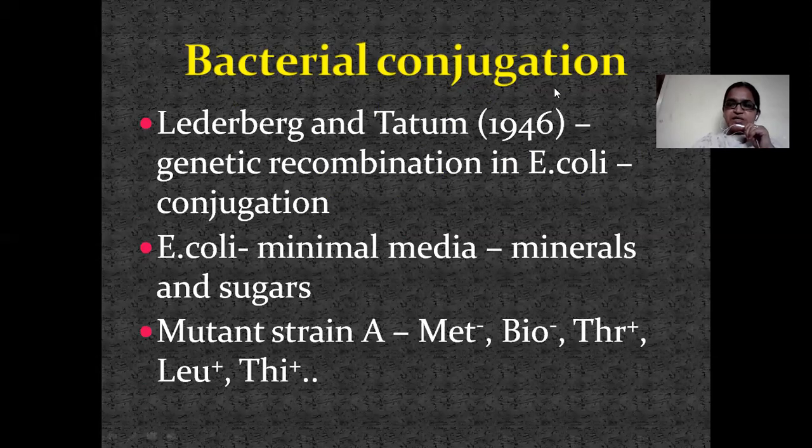Next, the second experiment is bacterial conjugation. Here, the scientists who worked on this experiment are Lederberg and Tatum. They did this experiment in 1946. Here, they saw genetic recombination in E. coli by conjugation. In the earlier experiment, Diplococcus pneumoniae was used. In conjugation, the scientists Lederberg and Tatum used the bacterium E. coli, and then they did the conjugation experiment here.